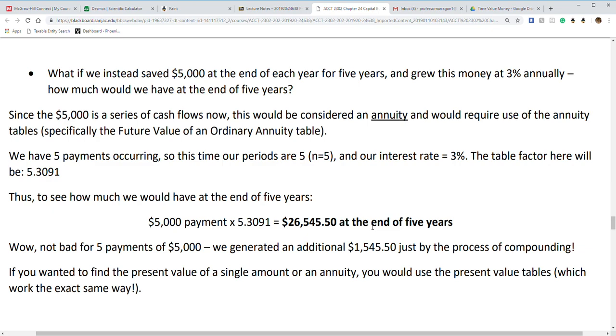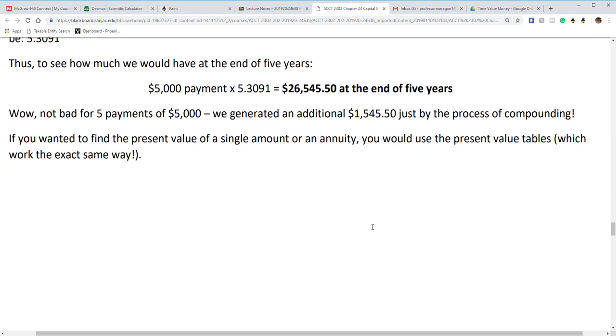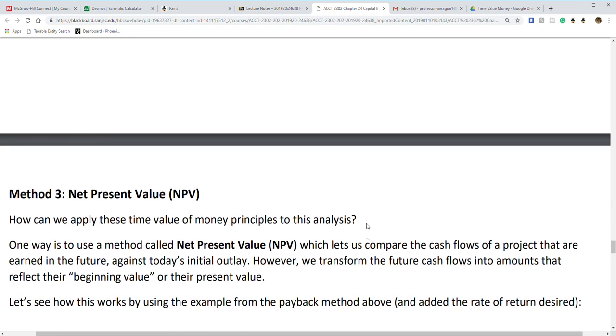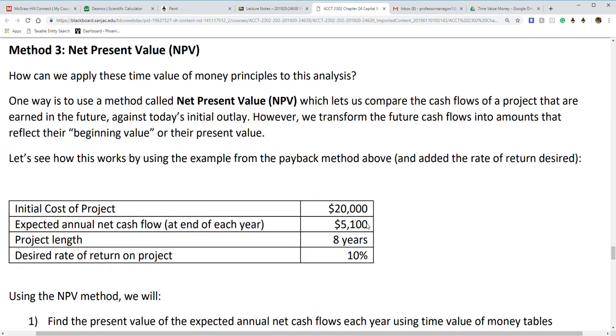Now, if we want to find present value, we're going to use those tables again in exactly the same way. So of course, let's jump to present value. Now, we're going to use the example that we used in the payback, that took 4 years to pay back. So again, we have 20,000, then 5,010, 8 years, and they want a rate of return on the project of 10%. So that's going to be treated as our interest.